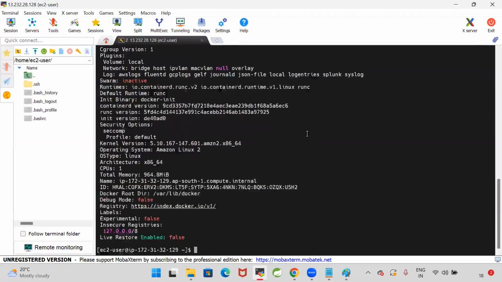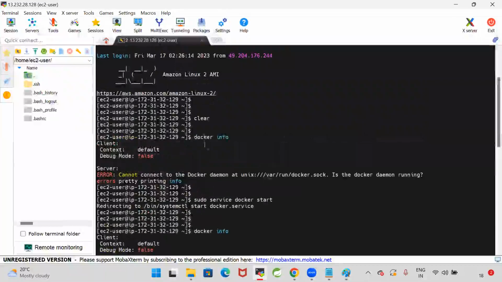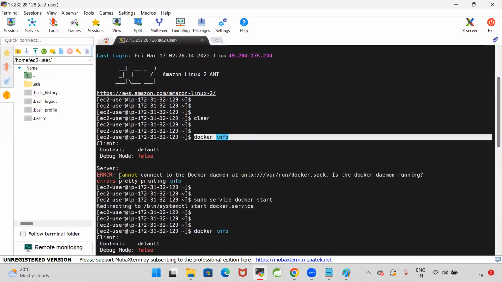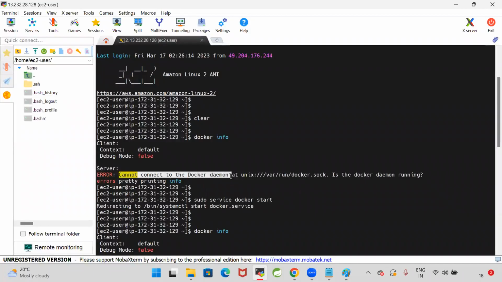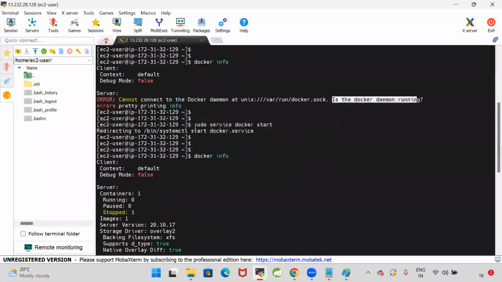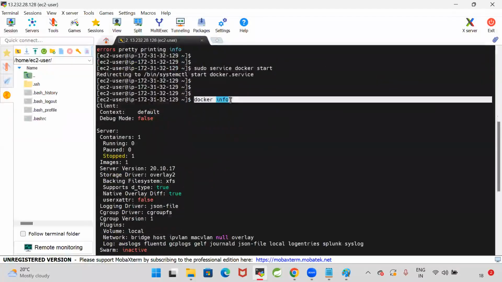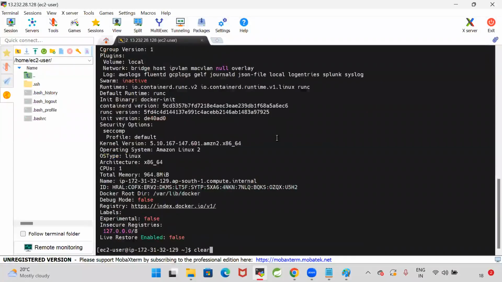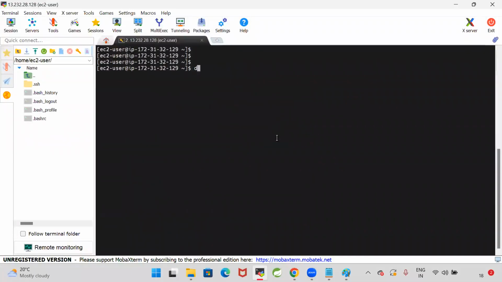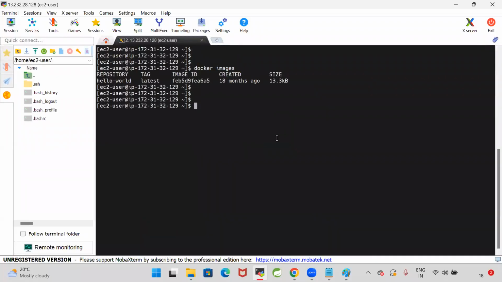How to verify? By using docker info. Earlier when I executed docker info, it said cannot connect to the Docker daemon. Is the Docker daemon running? At that time it was not running. I have started the Docker daemon by using sudo service docker start. Once Docker is started, I'm able to execute the docker info command. Once we are able to start Docker, we can execute the Docker commands. Here, docker images. So what are the images we have?